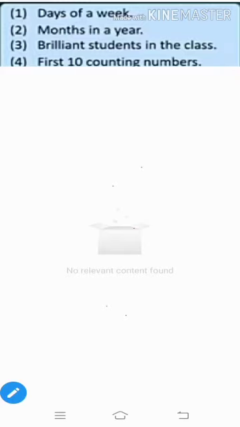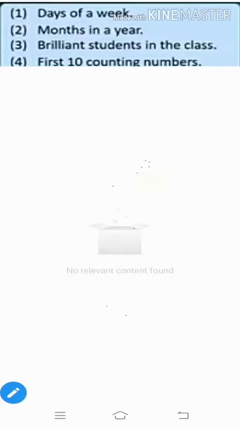Under this, we see on the screen 4 examples: days of a week, months in a year, brilliant students in the class, and first 10 counting numbers. We decide whether each is a set or not. For deciding this, we see whether the answer to a statement is clear or relative. If the answer of a statement is clear, then it is a set, and if the answer is not clear, it is relative,